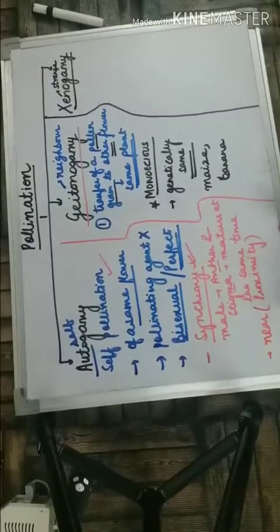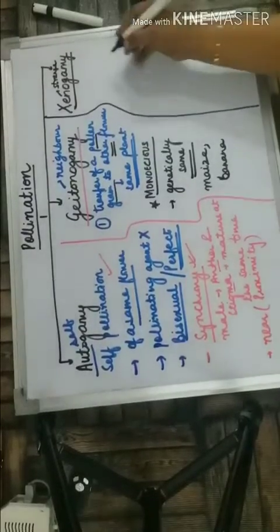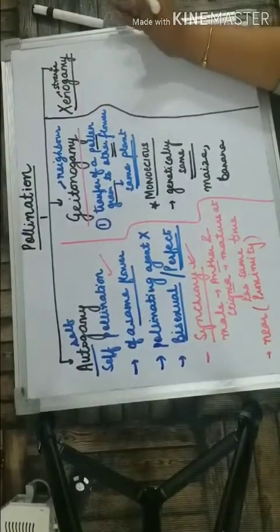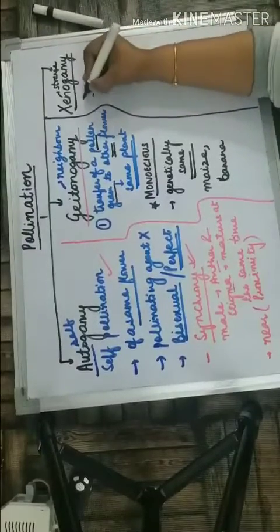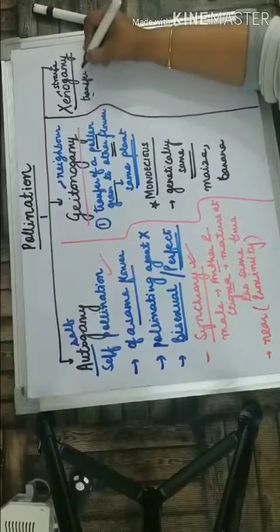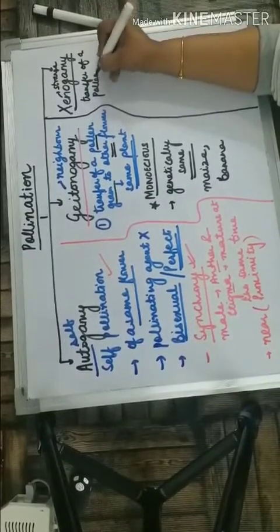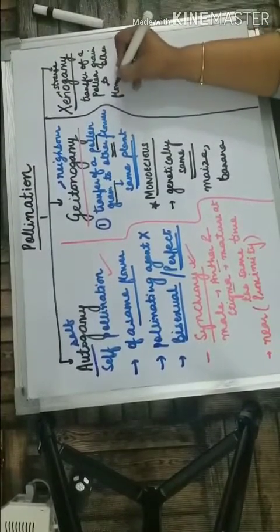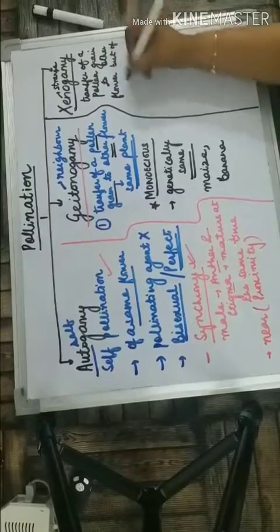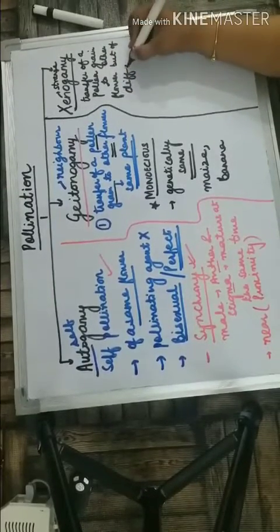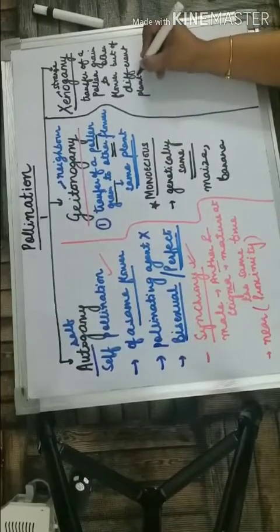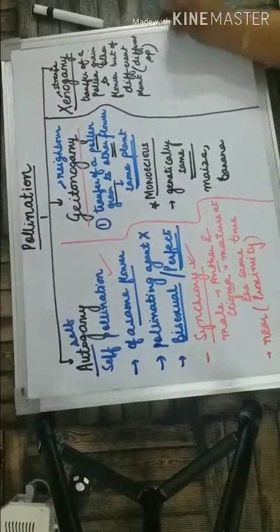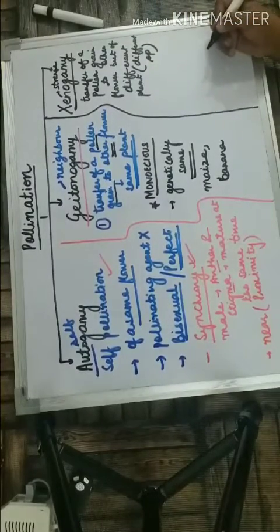When there is pollination between strangers, that means the transfer of pollen grain to another flower, of a different plant but of the same species, then it is called xenogamy.